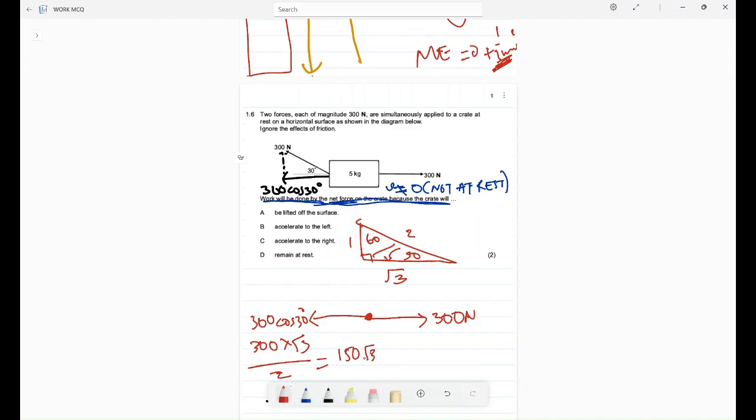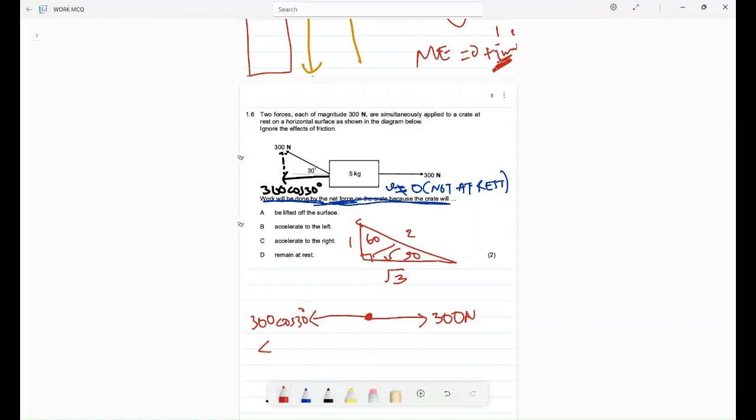Square root of 3, one thing for sure, is less than 2. If I were to say 150 multiplied by 2, it's going to be 300. But since this is less than 2, this value should be less than 300. You can punch your calculator there.